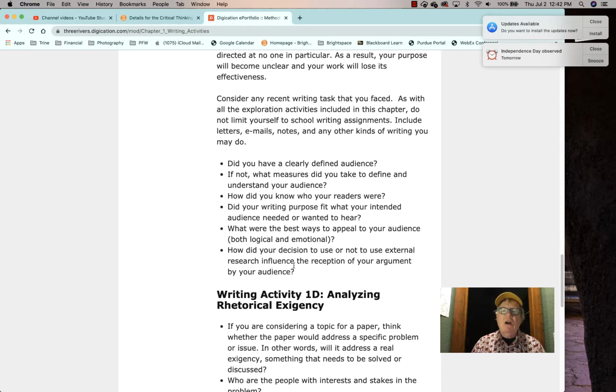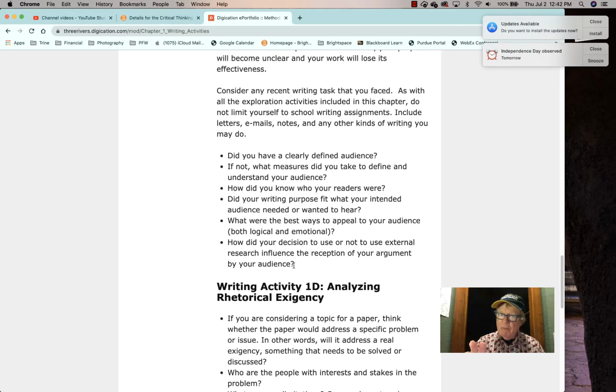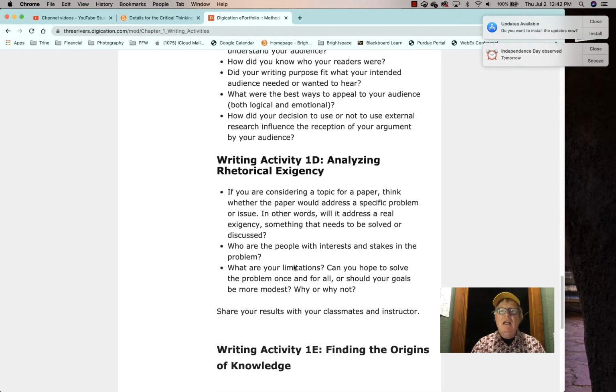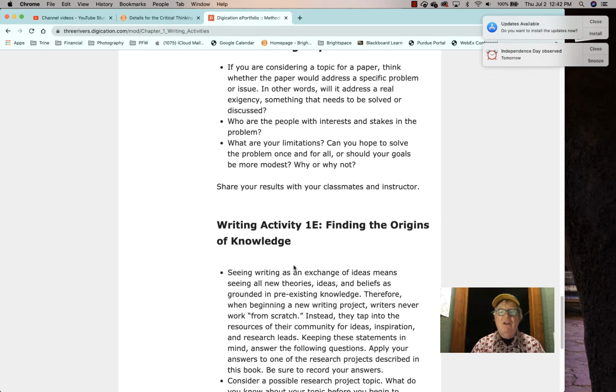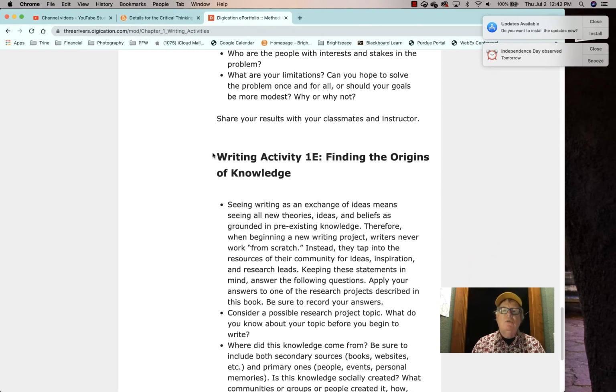So, analyzing audience. This case, this class, this paper, you'll be doing peer review. You're talking to a very intelligent audience that probably already knows something about your topic, okay? Analyzing rhetorical exigency, that's kind of fun. Now, this one you're not going to do, and I want to emphasize this.